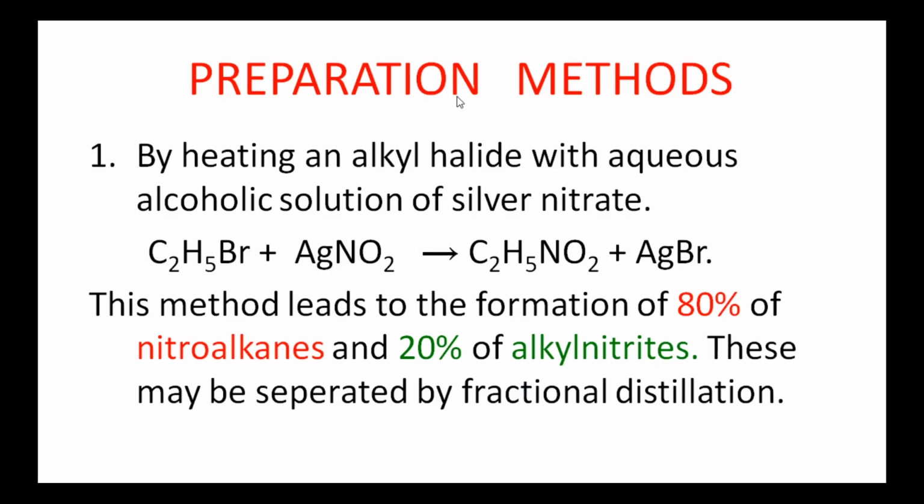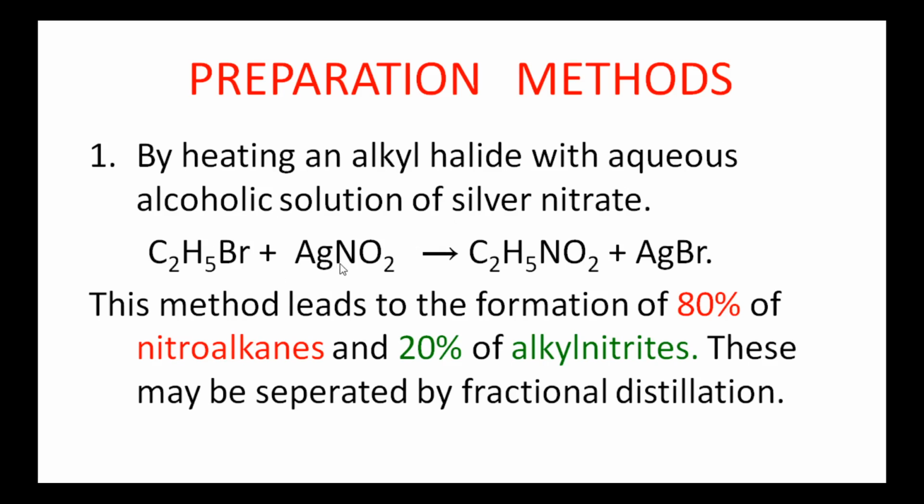Next, preparation methods of nitroalkanes. First method: nitroalkanes are prepared by heating an alkyl halide with an aqueous alcoholic solution of silver nitrite. For this, I am considering the example of C2H5Br, ethyl bromide, reacting with AgNO2, silver nitrite.